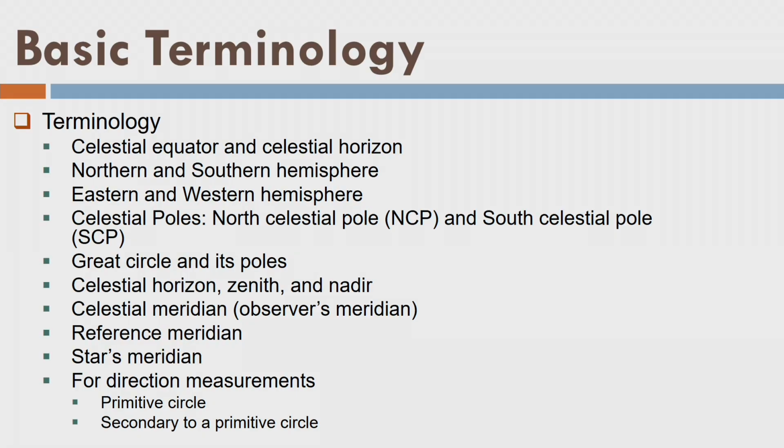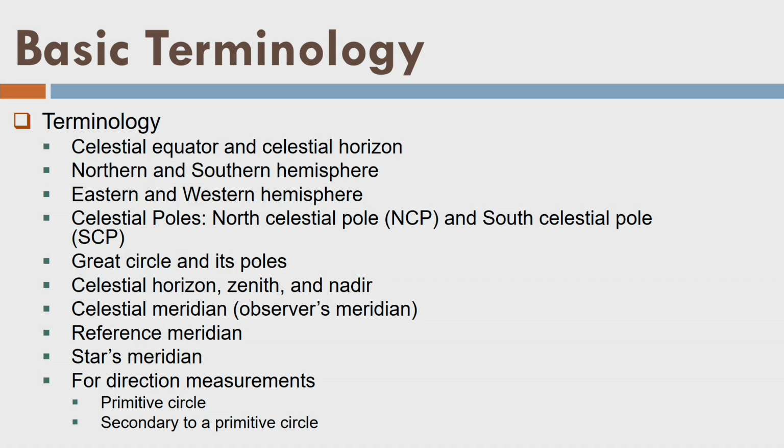Okay, so let us go ahead. Let us try to understand the basic terminology. We have already covered what is the celestial equator. We also defined what is the celestial equatorial plane, and then we also understood what is the celestial horizon, or we can also say the celestial horizontal plane. We can also define that now.